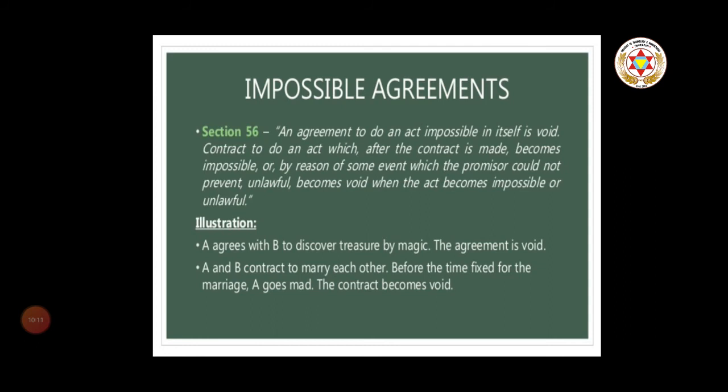So, we can say that an agreement to do an act impossible in itself is void. For example, A agrees with B to discover treasure by magic. How can B discover the treasure by magic? It's not possible. The agreement is void.